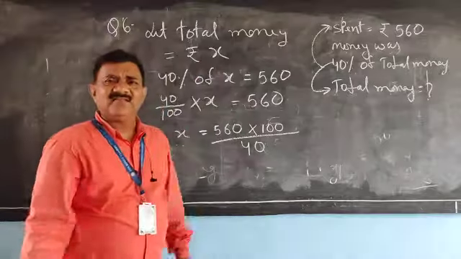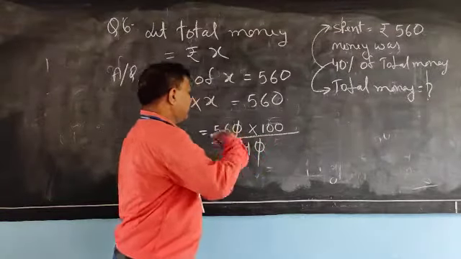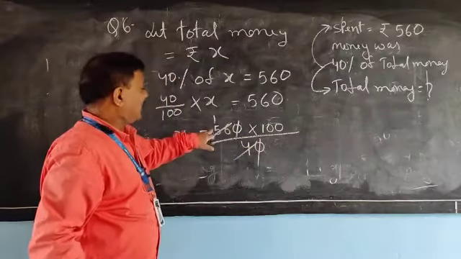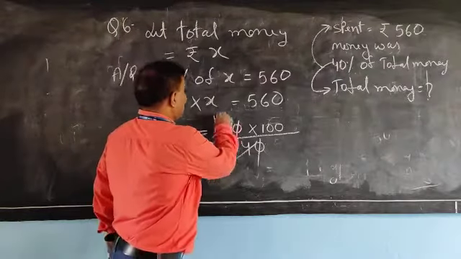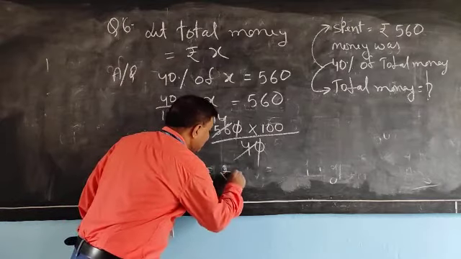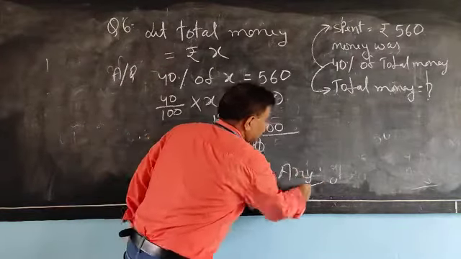And that is the answer. So easy. Let us calculate it. Zero cancels. 4 times 1 is 4. And carry 1. 4 times 4 is 16. So 14, and into 100, means rupees 1400. And that is the answer.